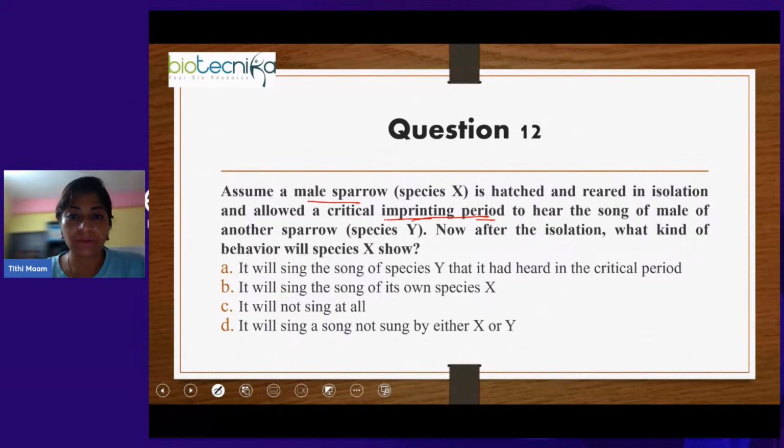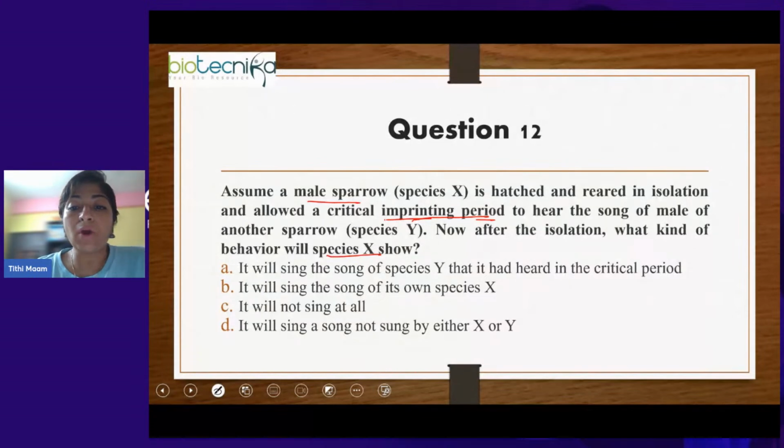So during the imprinting period, this male sparrow X listens to a sparrow of a different species. Now all the species have their species-specific song. So what will be the song that this species will show now?